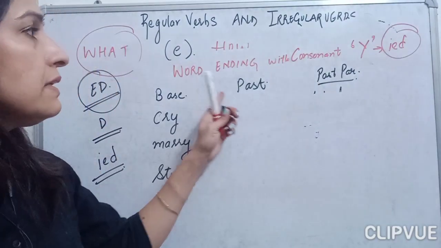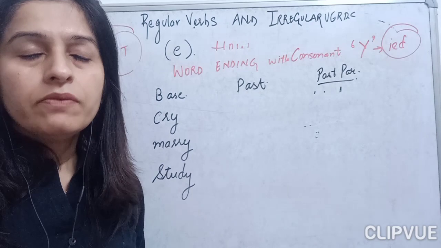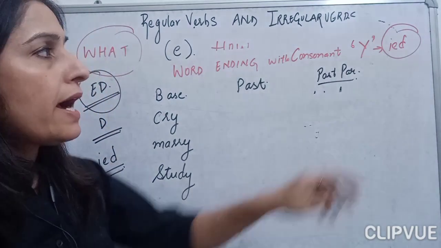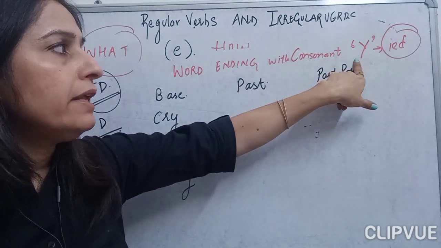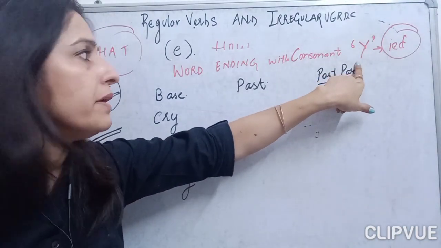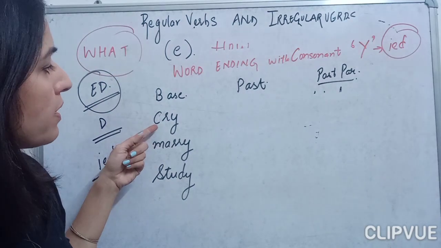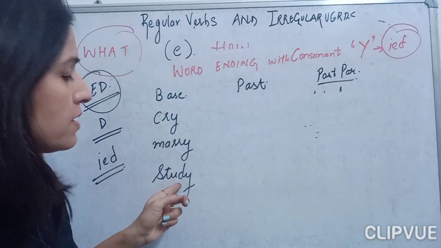Now, this is the third category of the regular verbs, where we add IED to verbs which are ending with a consonant plus Y. Suppose these words: cry, marry, study.